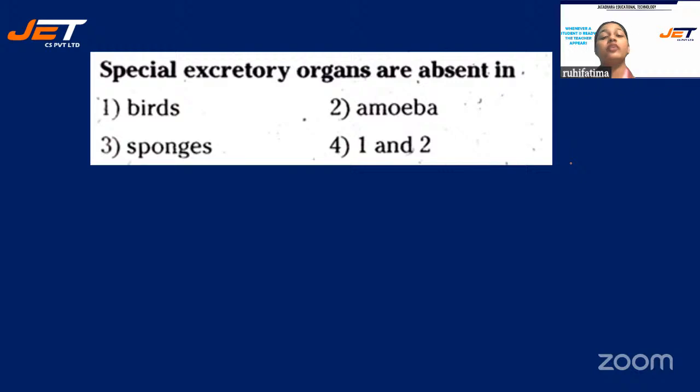Special excretory organs are absent in birds, amoeba, sponges, or birds and amoeba both. All right, students, the correct answer for this question will be option 2, amoeba. Amoeba is the right answer.